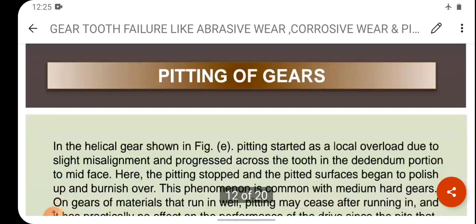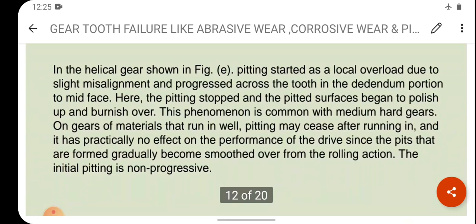Now we will discuss pitting of gears. Another part, that is in the helical gear shown in figure E, pitting started as a local overload due to slight misalignment and progressed across the tooth in the dedendum portion to mid face. कहाँ से कहाँ तक मूव करेगा? In the dedendum portion to mid face. Here the pitting stopped and the pitted surfaces began to polish up and burnish over. This phenomenon is common with medium hard gears.